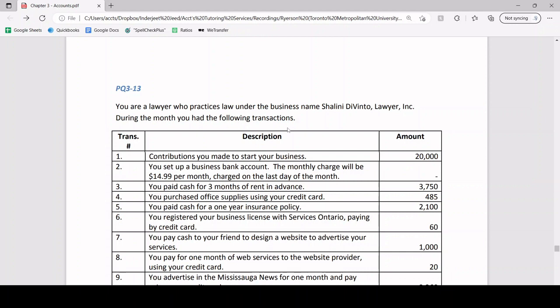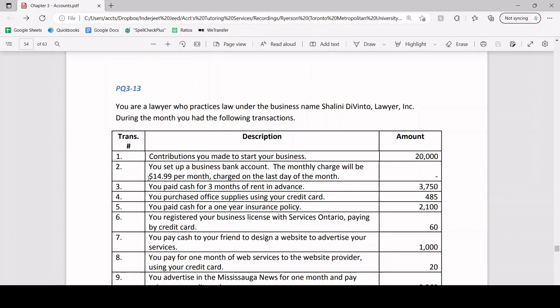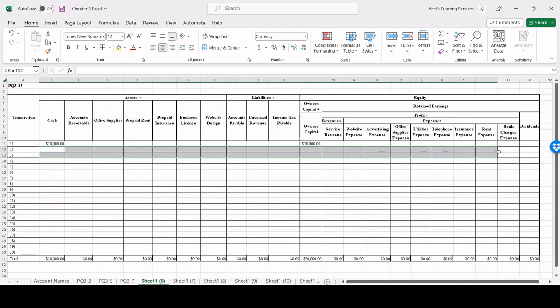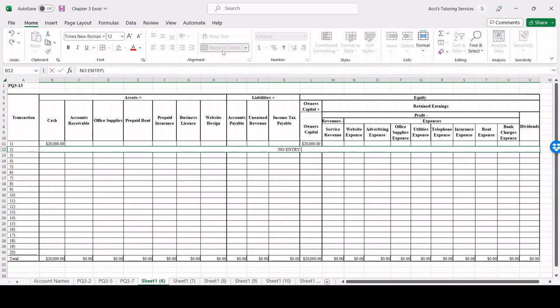Nothing economical in our accounting equation changes, right? We just set up a business account. So at the end of the month, when they actually take the money out of our account, and when we actually use up that service, that gives rise to an asset because our cash is going down, and that gives rise to an expense because our bank expense is going up. So for transaction number 2, we have no entry.